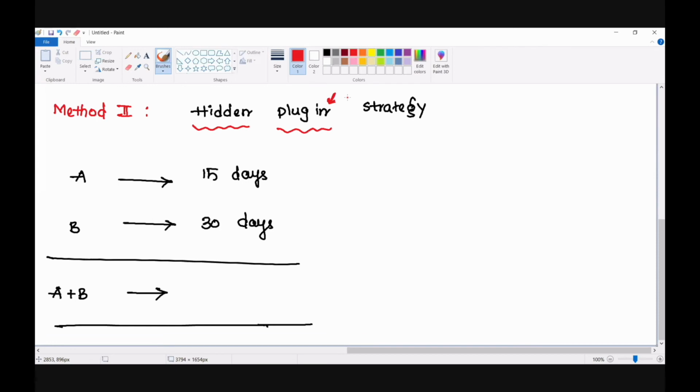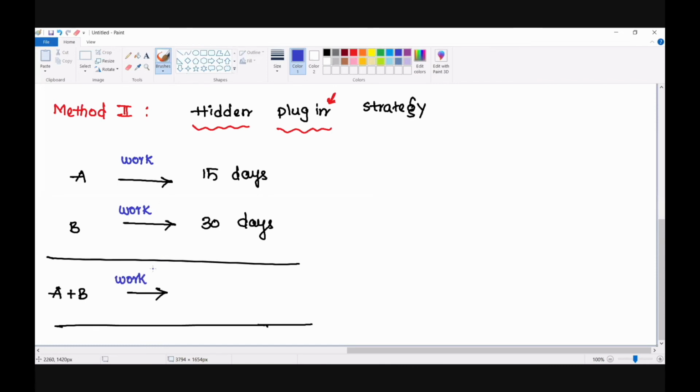As per the given information, A can finish a work by taking 15 days of time. B can finish the same work by taking 30 days of time. So one thing is common here: the work done by these people is the same.